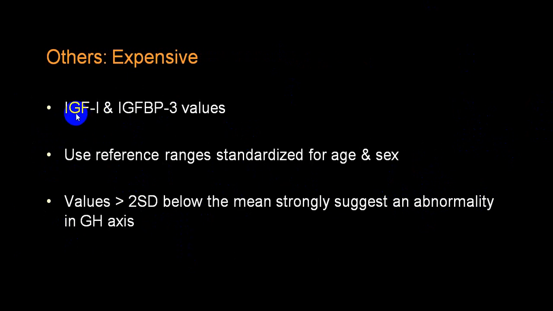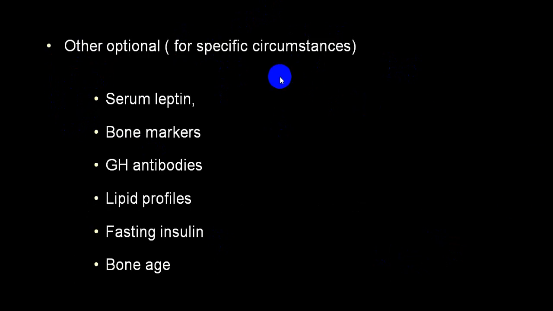Insulin-like growth factor, the IGF level, can also tell you about growth hormone production, because if growth hormone production is normal or over, the IGF level will increase. So try to identify that by doing those studies. Other optional tests are leptin levels, bone markers, growth hormone antibodies, lipid profile, insulin level, bone age, etc. Here I end my lecture.